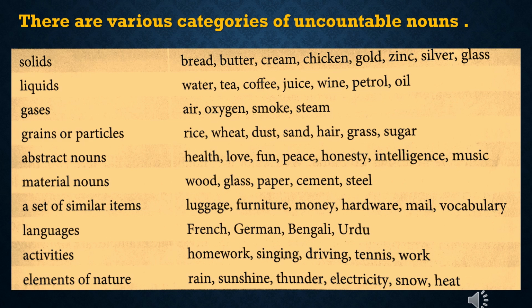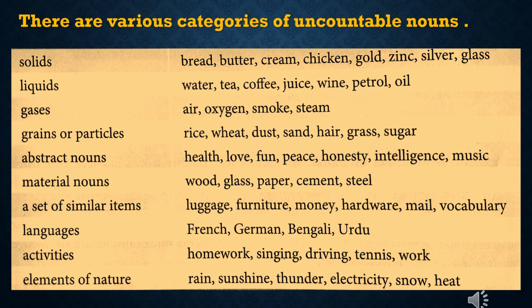Examples for solids: bread, butter, cream, chicken, gold, zinc, silver, glass. Examples for liquids: water, tea, coffee, juice, wine, petrol, oil. Examples for gases: air, oxygen, smoke, steam. Examples for grains or particles: rice, wheat, dust, sand, hair, grass, sugar.